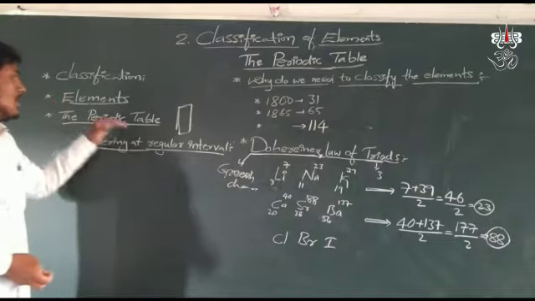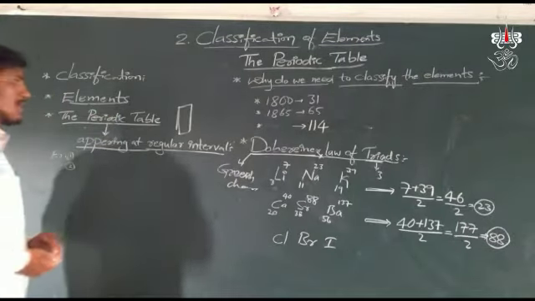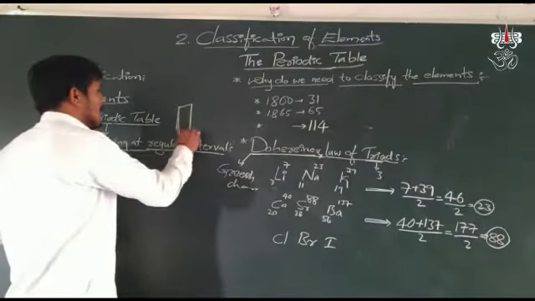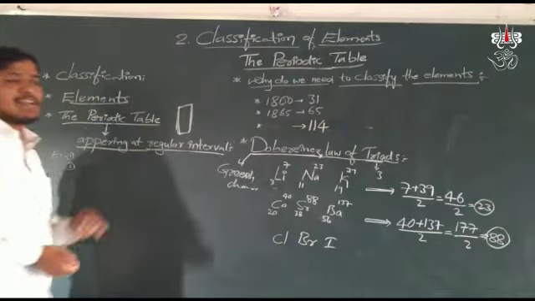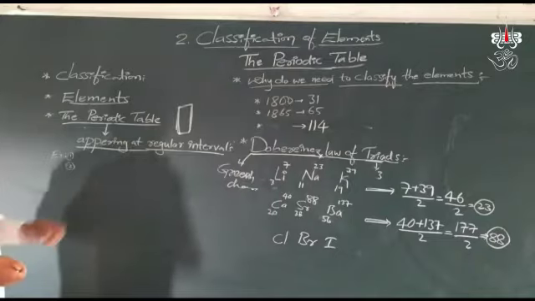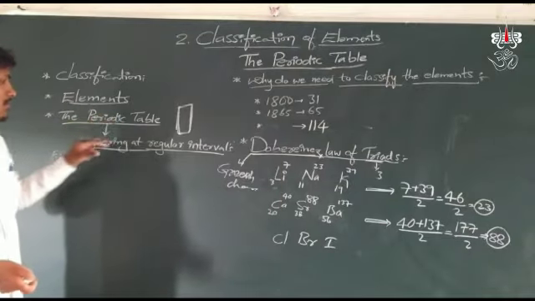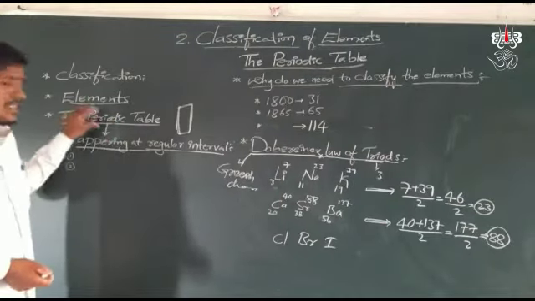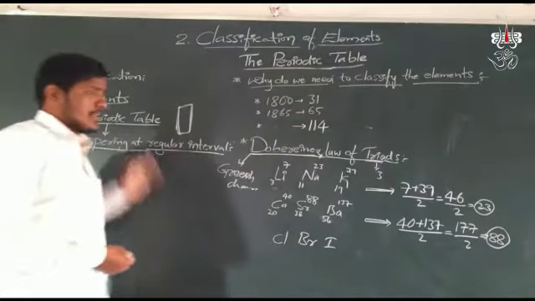Here also, in the periodic table, when we observe a particular group of elements, we observe similarities from one element to another element in this periodic table.